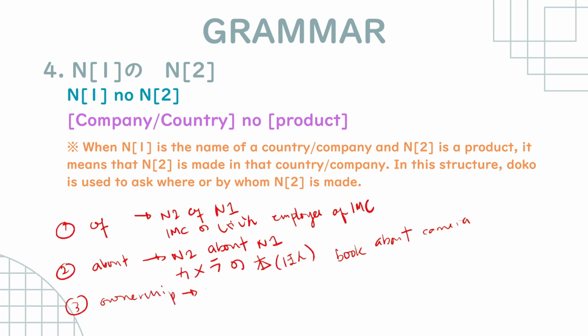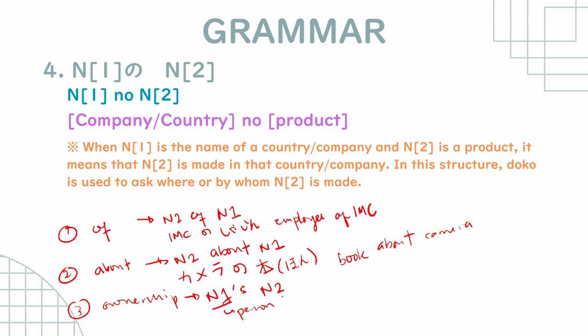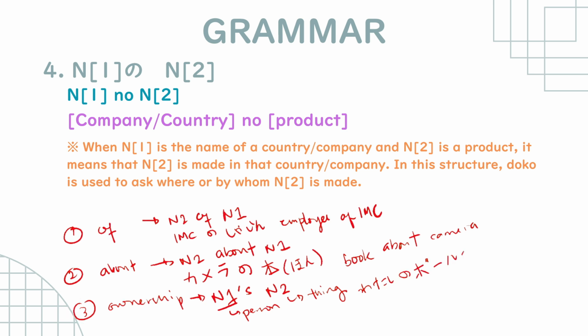So noun 1's noun 2, where this one is person, and then this one is thing. Okay? For example, we have watashi no boru pen. So we have so far 3 uses of no here, and then we have a fourth one,